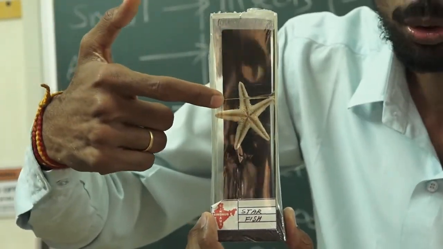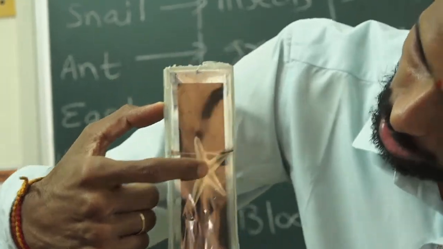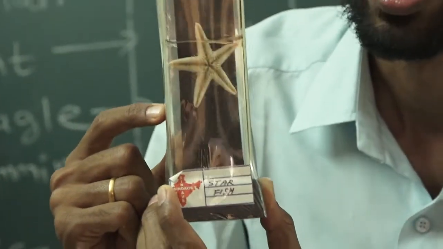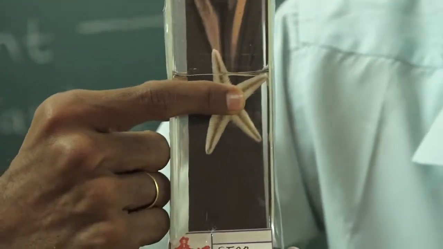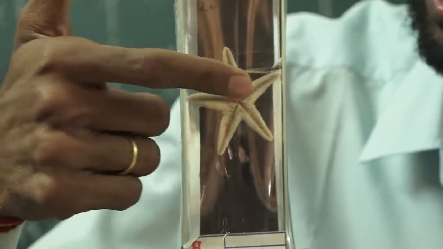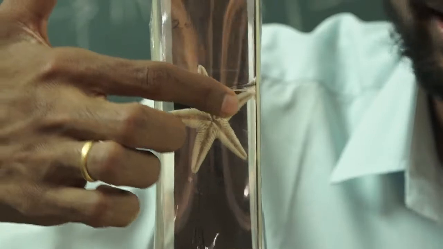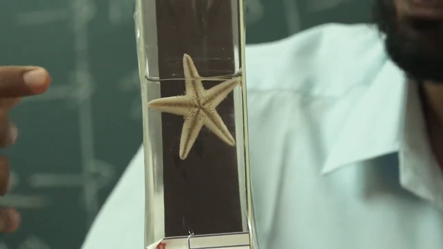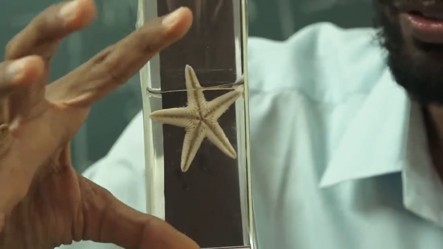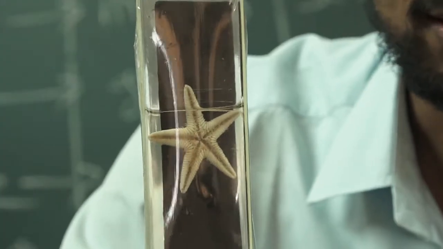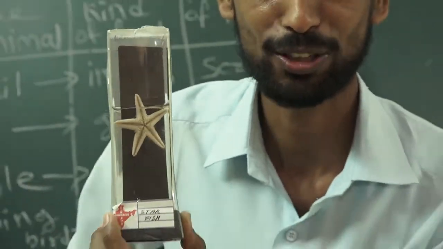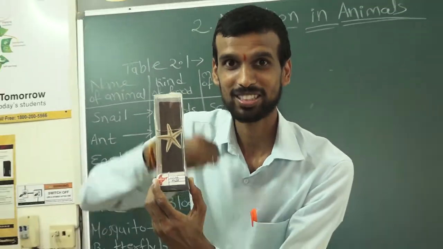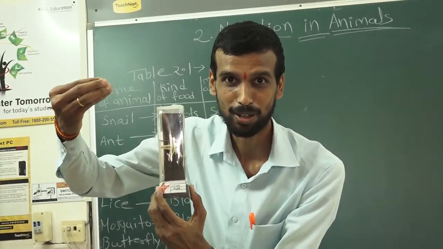So what does starfish do? If you see here, at the central part of starfish, at the center, there is a stomach. Starfish has a stomach inside at the center part. What happens? Starfish removes its stomach outside the body. We can't do that, right? Our stomach cannot come out of the mouth.